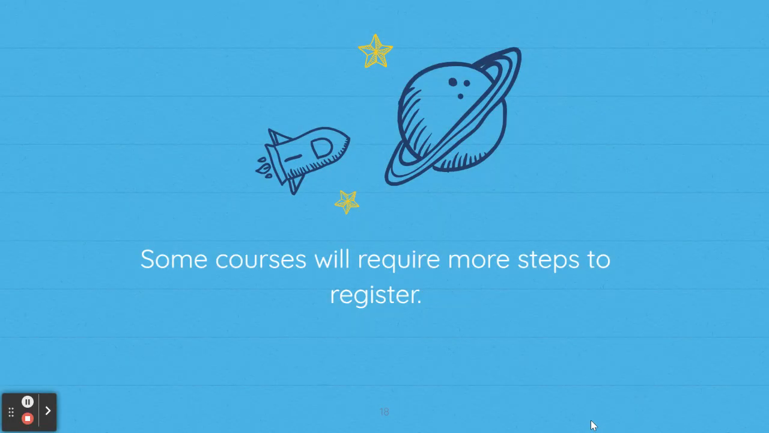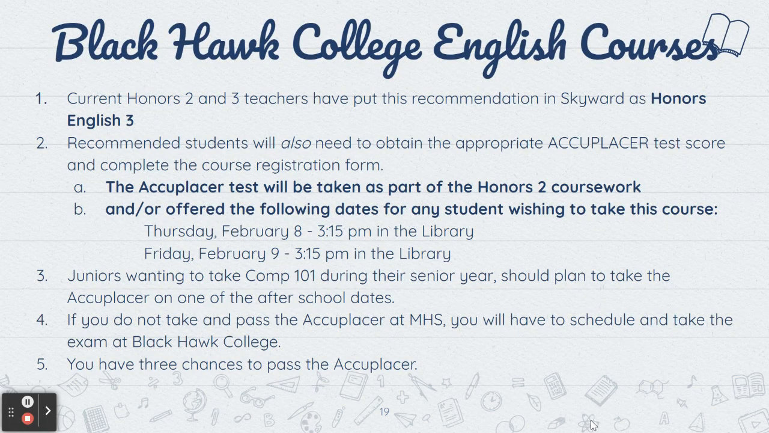So some courses require more steps to register. For example, one of the classes would be the Blackhawk College English courses that are dual credit. If you're on track to take a dual credit class, you probably have already spoken with your English teacher about that. In honors 2 and 3, or in Lang 3, you might also be talking about it as well. But Honors English 3 will be recommended by teachers in there.